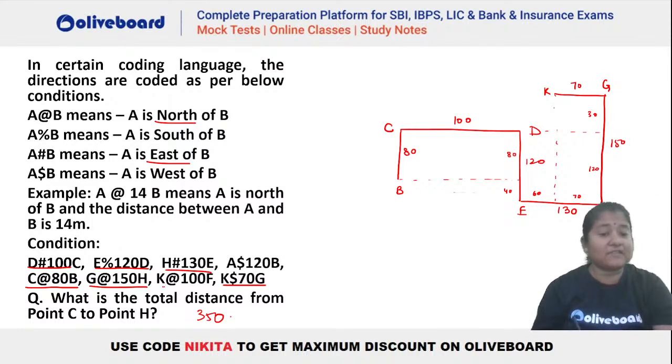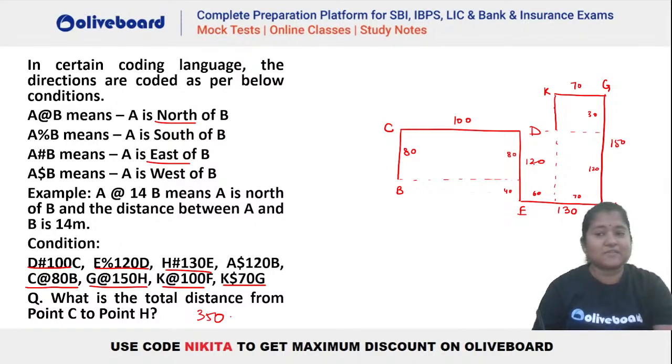Now we are left with this, that is K at the rate 100F. What is the meaning of at the rate? At the rate means north. So K has to be towards the north of F and the distance between them is 100. Okay. So now 100 means you can see, let's say if this was how much? This is 30 here, right? This is how much? This is 30. So you can see here that we have to have it. K is 100 meters north of F. That means we have to go 70 more, isn't it?